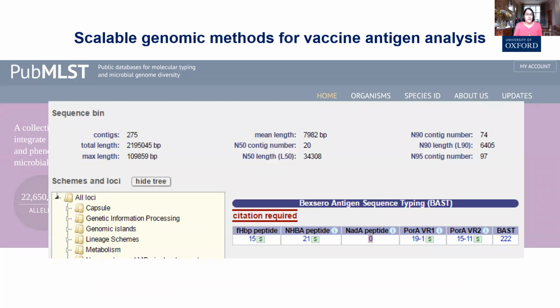However, it also became apparent that for any given MenB isolate, the impact of these two licensed vaccines could be different, and it was therefore important for healthcare professionals to know this and be able to assess their isolates. Genotypic typing we developed, such as the BAS typing scheme or FHBP peptide typing, provided only presence-absence data and no information about protein expression or cross-reactivity. But at the current time, there are only limited laboratory assays available to do this, and they're not universally accessible.